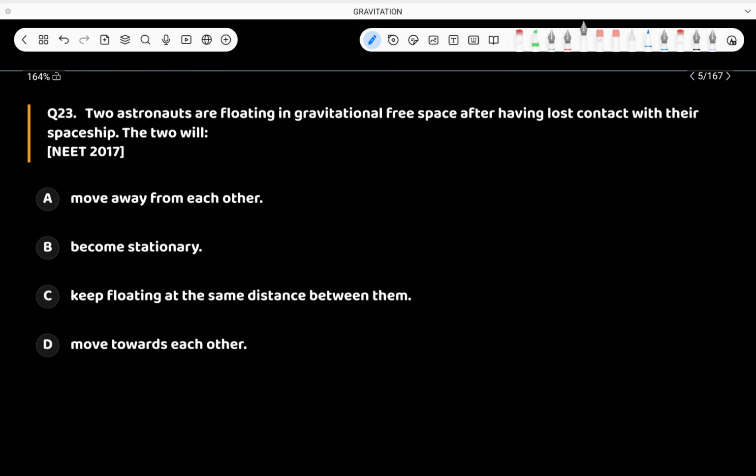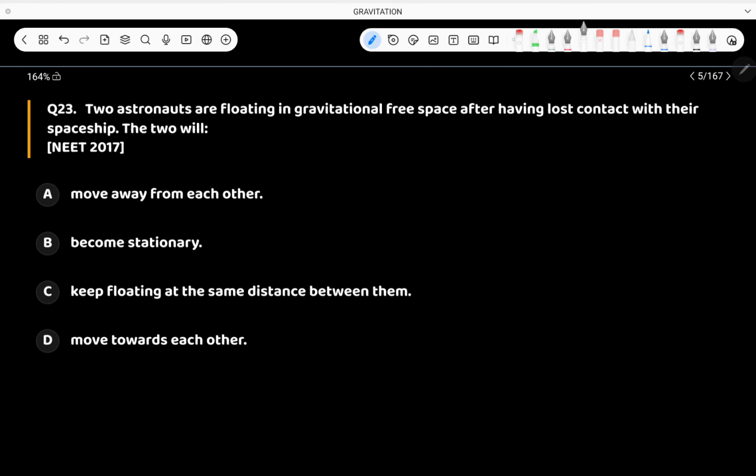Okay, question one here has been asked in NEET 2017. The question is like this: two astronauts are floating in gravitational free space. After having lost contact with their spaceship, the two will: option A, move away from each other; become stationary; keep floating at the same distance; move towards each other.